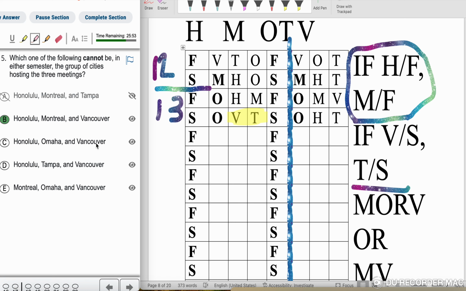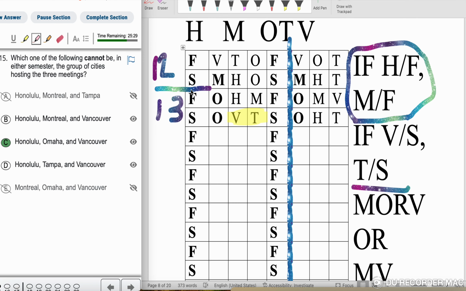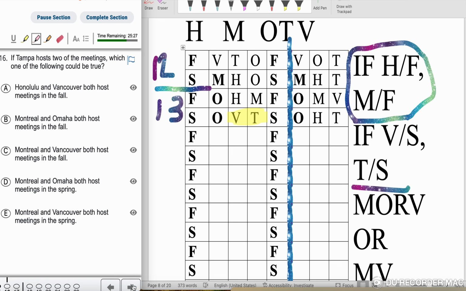CHOV. I don't see that at all. So right now I have 2 choices. HTV. I also don't see HTV. MOV. I do see MOV here, so I'm going to go ahead and eliminate it. We have 3 choices. This is too much data at the moment right now. This wasn't really a good choice to select. So let's see if we can come back to that at this moment. Question 16.